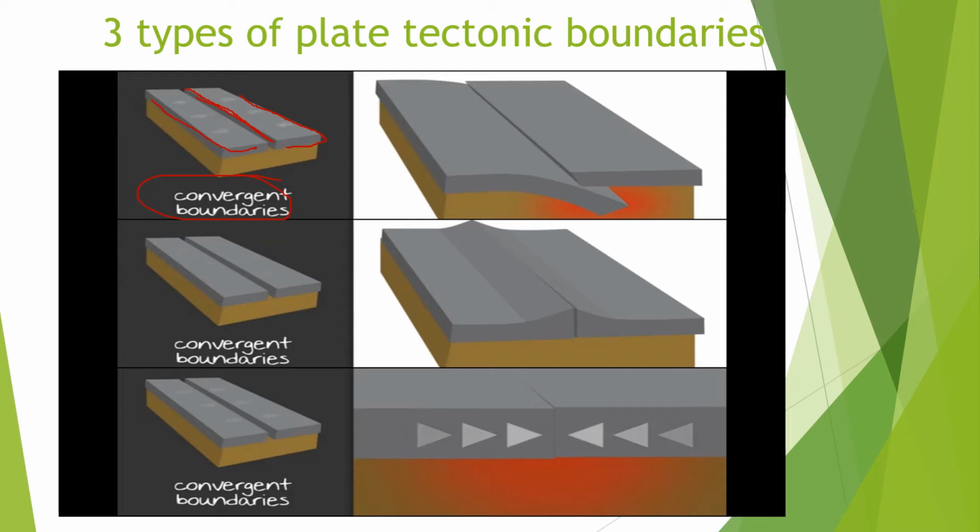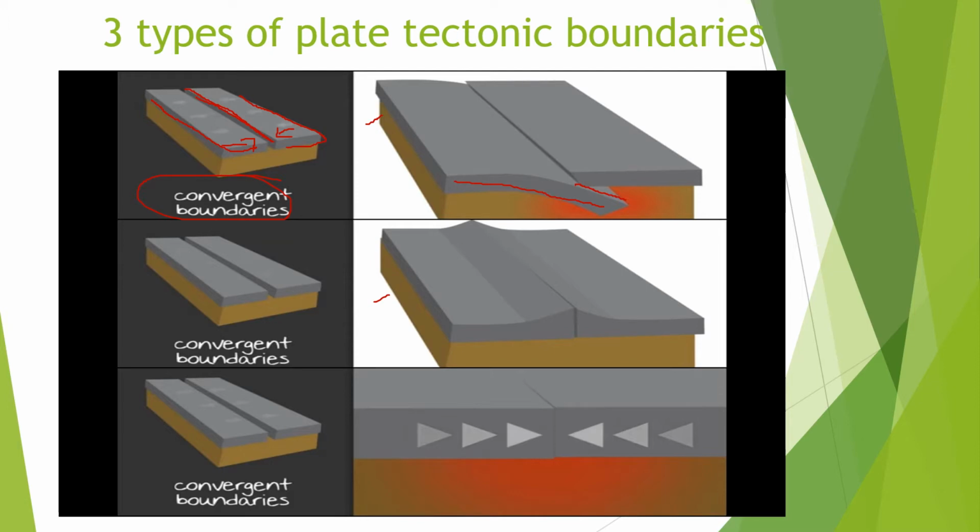Convergent boundaries are two plates moving towards one another. There are two results of this. One will create a volcano and one will create a mountain. Let's start with the first one. Once they move towards one another and collide, one plate will dive down, this plate right here.